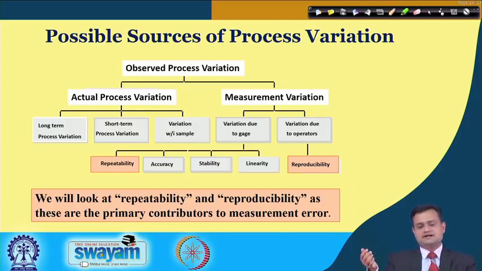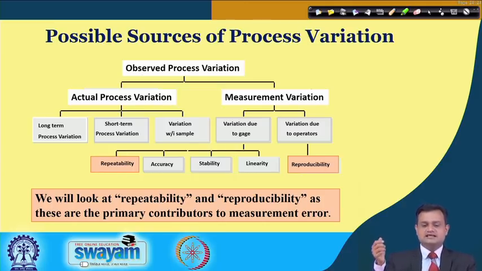When you see the measurement variation, it could be variation due to gauge and variation due to operator. Mainly there are two parties involved: variability because of your gauge, the measuring instrument, and variability because of the operator, inspector or appraiser.